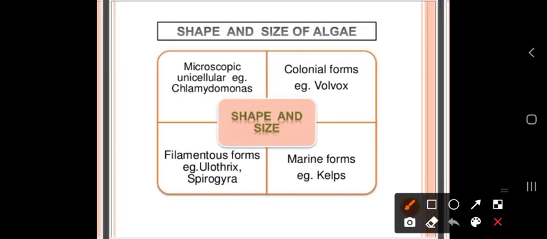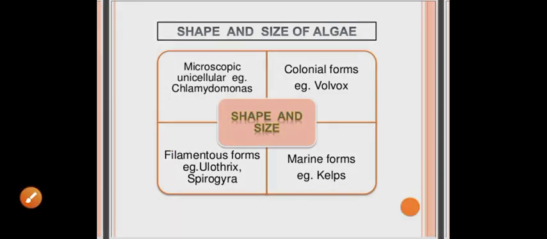Shape and size of the algae. Algae may be microscopic unicellular organisms like Chlamydomonas, or it may be present in colonial form like Volvox. It may be in the filamentous form, or it may be present in large form like kelps.